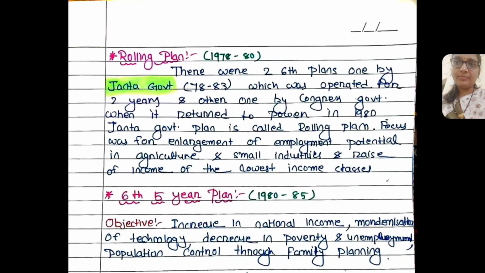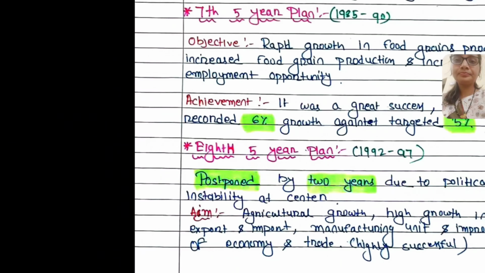And this was the rolling plan from 1978 to 80. But when the Congress government again returned to power, it formed another plan, the sixth five-year plan, from 1980 to 85, and its objective was the increase in national income, the modernization of technology, decrease in poverty, and addressing unemployment, and population control also, the planning for population control through family planning. So this was all the objective of the sixth five-year plan.